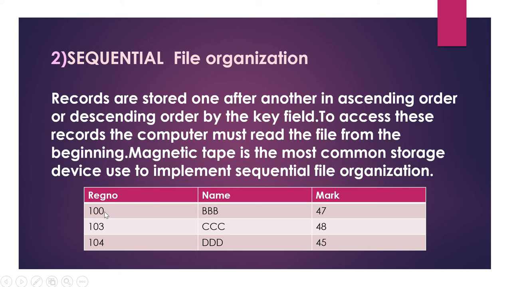Here the register numbers are 100, 103 and 104. In sequential file organization, these records are stored in ascending or descending order of the key field. Here the key field is register number, and it is in ascending order. The storage medium may be magnetic tape. Magnetic tape costs less than magnetic disk, so it can be used for bulk storage.